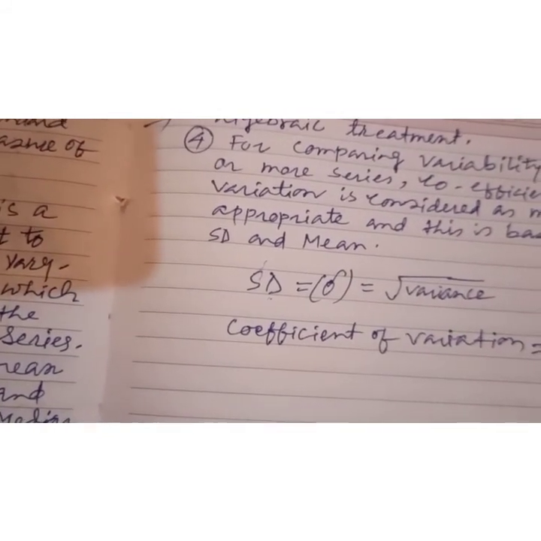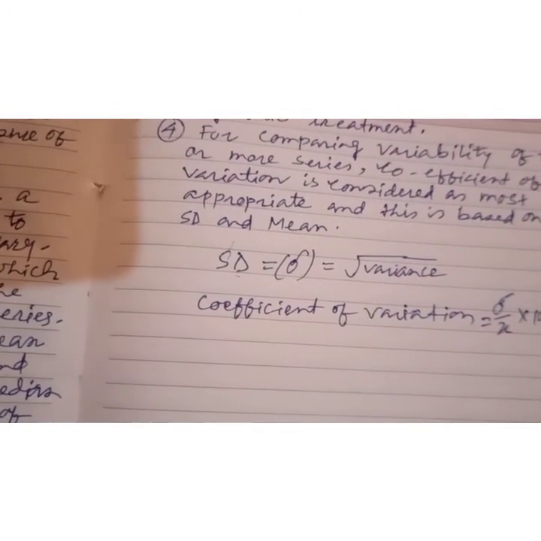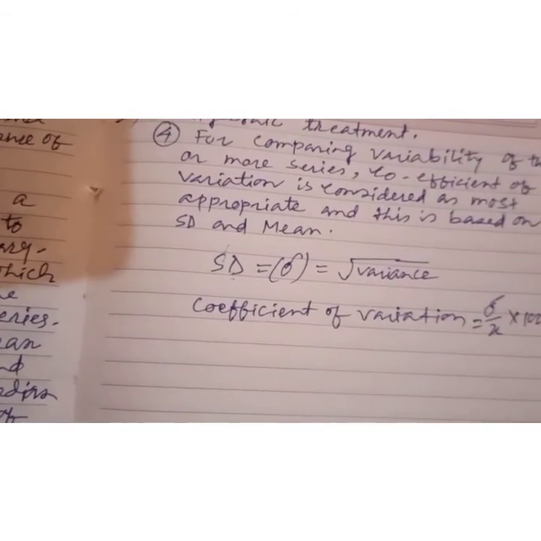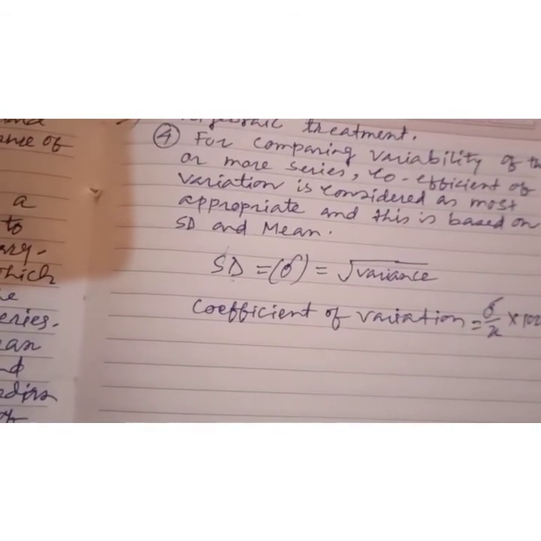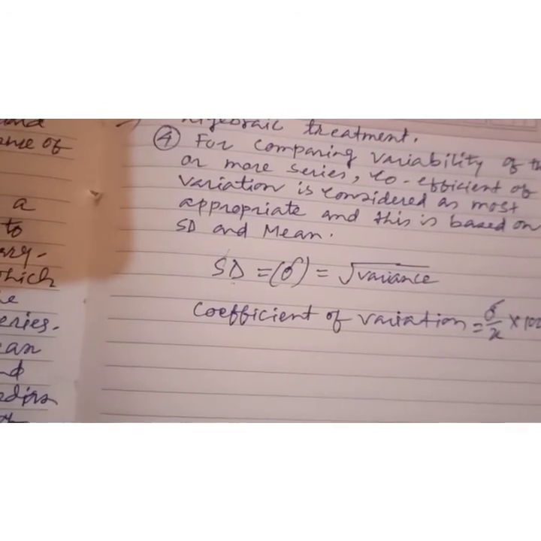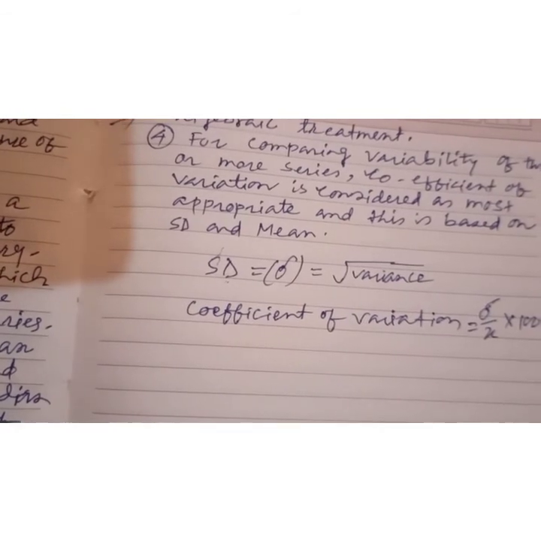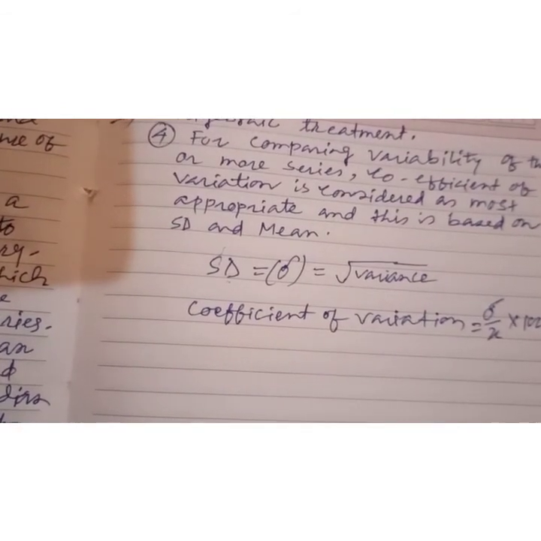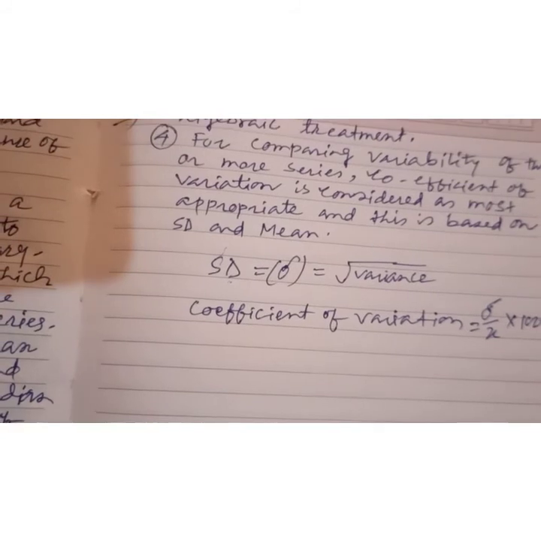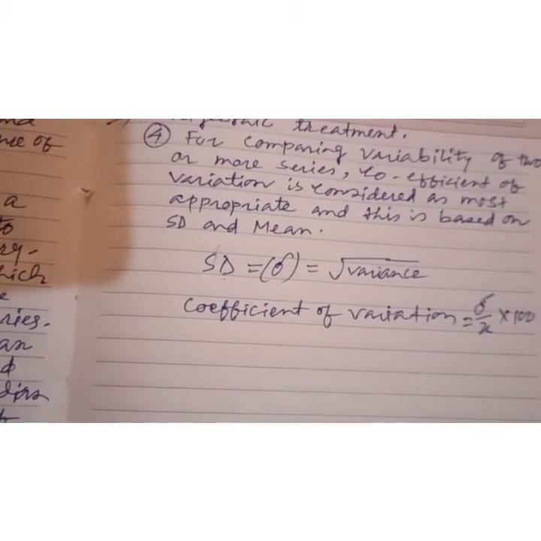So this question may come like this also: explain briefly the concept of Lorentz curve. Some other possible questions from here: define standard deviation. What do you mean by mean deviation? In what way is standard deviation a better measure of dispersion than range and quartile deviation? That may also come.